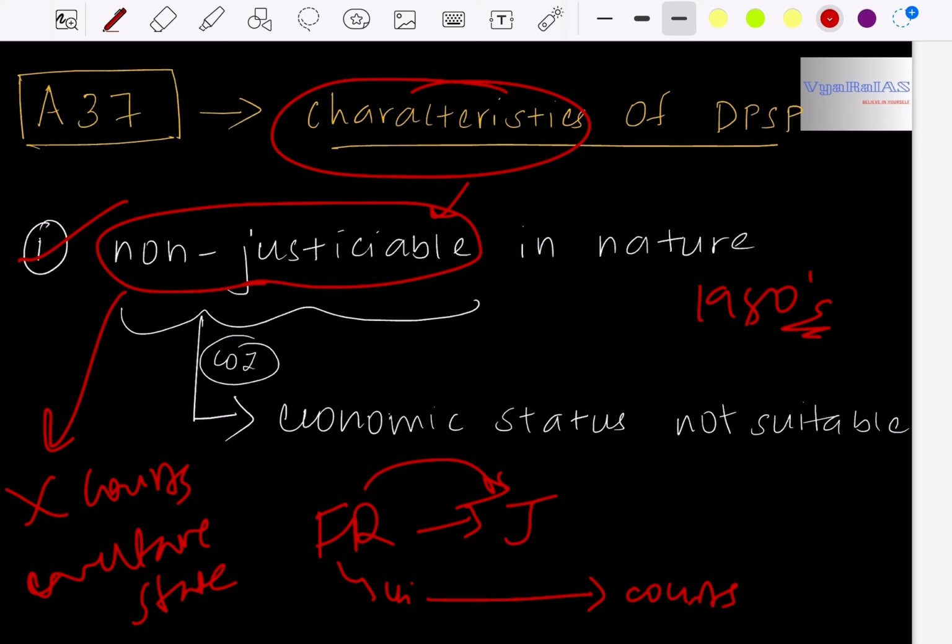That is the reason, considering the economic status of our country, we made the DPSP non-justiciable, and this is continuing even after so many years of the Constitution coming into force. Still DPSP is non-justiciable considering the economic status of our country, because the economic status was not suitable to make these directive principles of state policy justiciable. Hence DPSP is even now non-justiciable in nature.